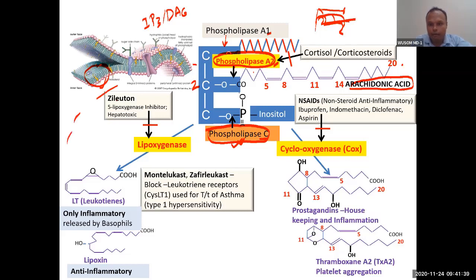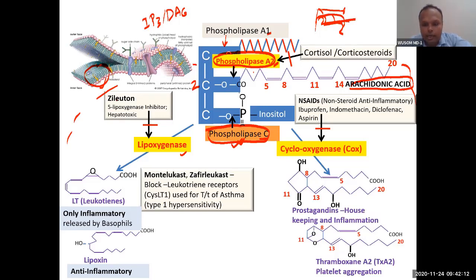Because this is a slide, I cannot show everything. So it is first released, and after releasing, there are two pathways. Not all cells have these two pathways. The cell has a specific enzyme. If the cell has the lipoxygenase enzyme, this will be produced. If the cell has the cyclooxygenase enzyme, this will be produced. And based on that, there are two pathways.